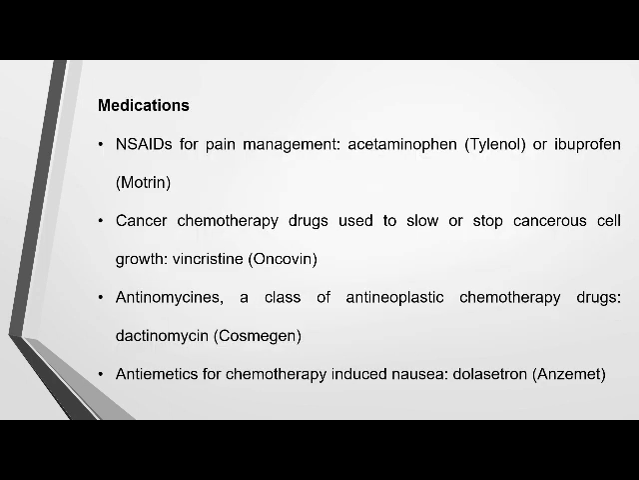Then medications, non-steroidal anti-inflammatory drug has to be provided as a pain management, that is acetaminophen or ibuprofen is a drug of choice. Then chemotherapeutic agent has to be given to stop the cancerous cell growth. Then antinomycins, it is also one of the class of anti-neoplastic chemotherapy drug, that is dactylomycin has to be provided. Then antiemetics, because the child will have a complication of nausea due to chemotherapy. So we have to give dolastran.